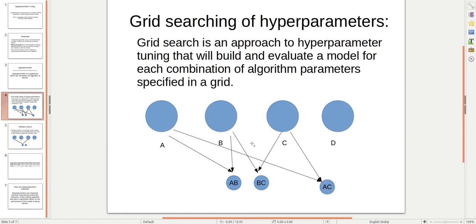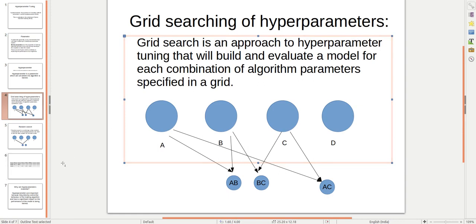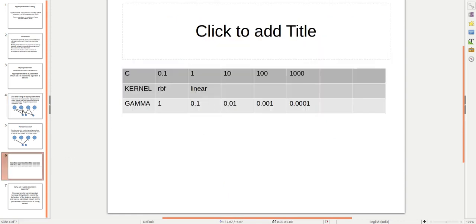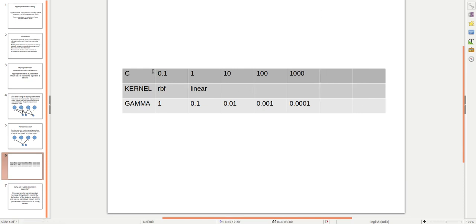Now let me show this in ML. Here we can see there are some hyperparameters: C, kernel, and gamma. If we work with grid search, it will take the combinations of these three.